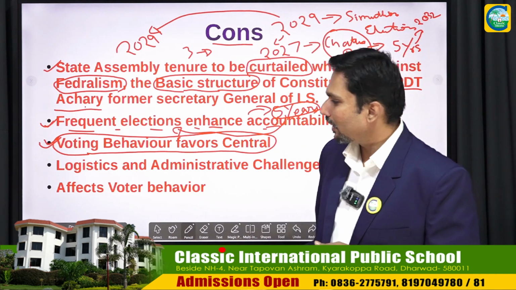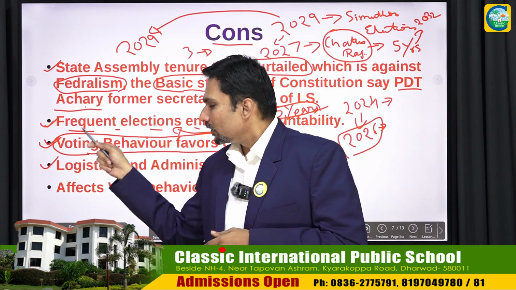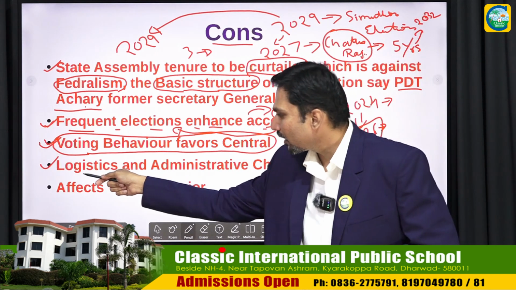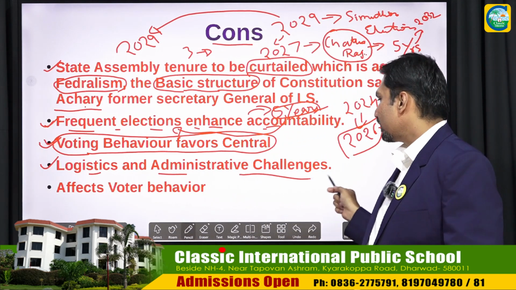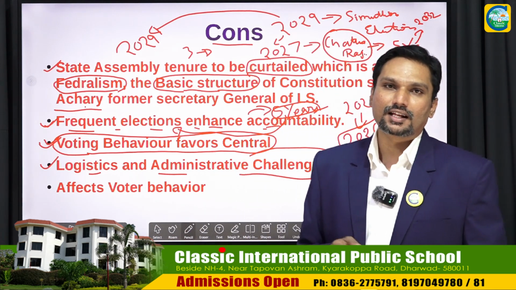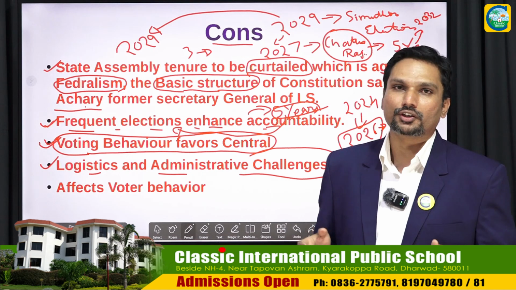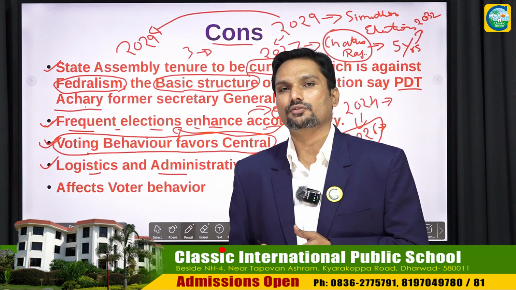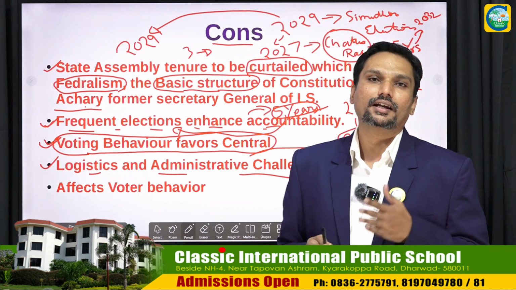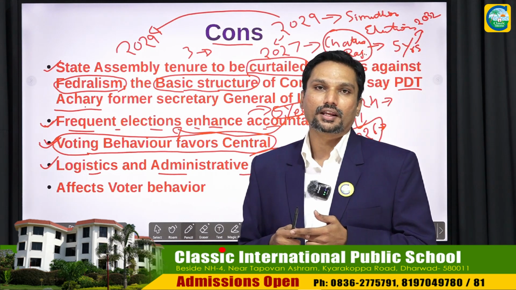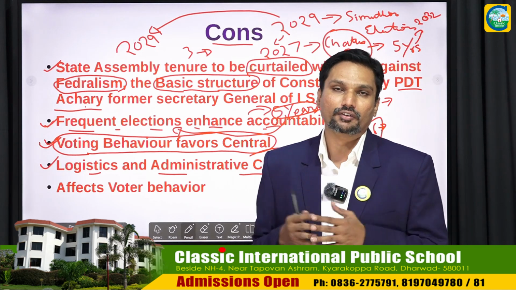The other problem with simultaneous elections is about the administrative and logistic challenges. A country like India, which is the 7th largest country in the world, with a population of, right now, we do not have any census report as of now, but it is believed that India is the most populated country in the world, and the 7th largest country geographically.